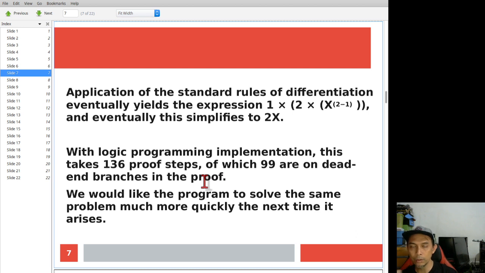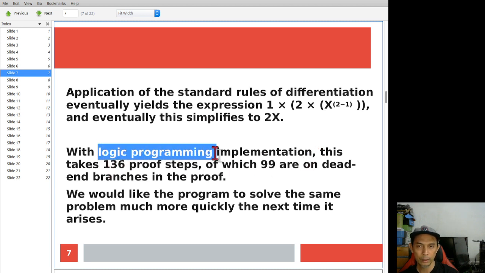Now, if you use logic programming to solve that simple problem, it requires 136 steps. So, in order to derive from x squared to 2x, it requires 136 steps with logic programming.